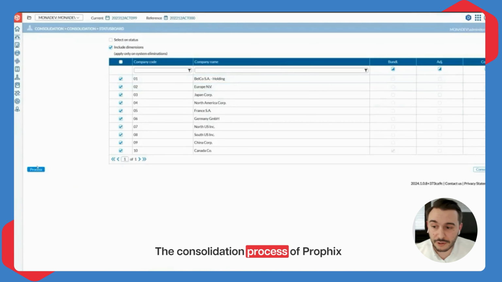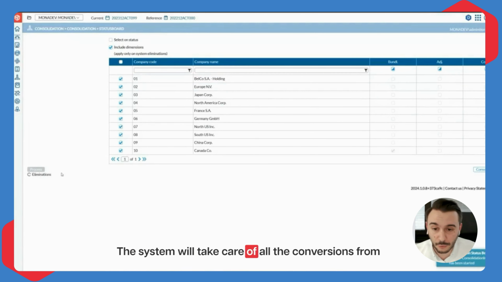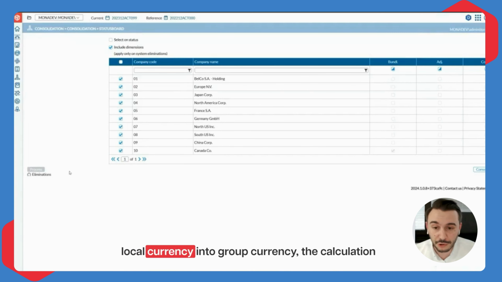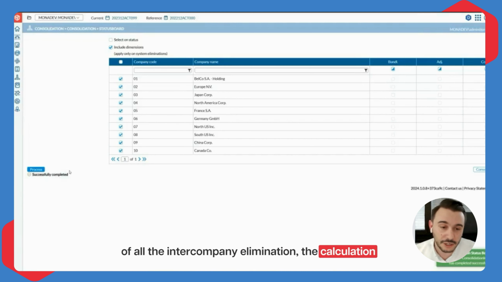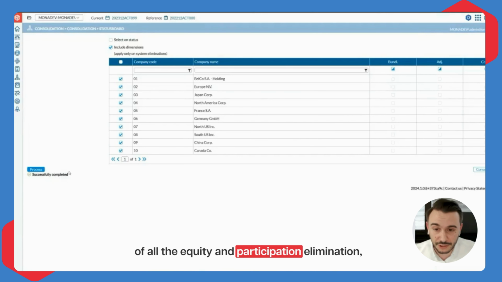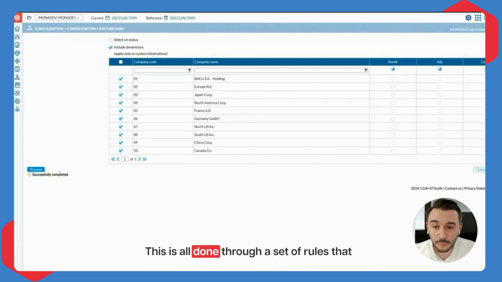The consolidation process of Prophix consolidation is very streamlined. The system will take care of all the conversion from local currency into group currency, the calculation of all the intercompany eliminations, the calculation of all the equity and participation eliminations, and the booking of the consolidated reserve. This is all done through a set of rules that are embedded out of the box into the tool.